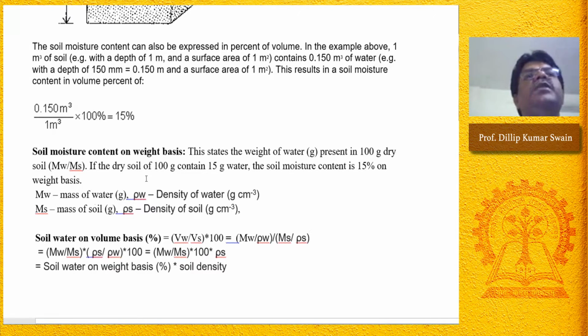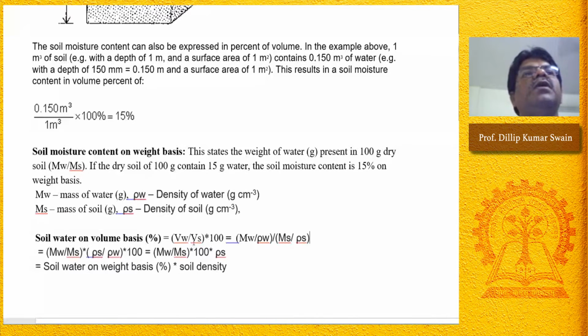And if you know the soil moisture content on a weight basis, that can be converted to soil moisture content on a volume basis. The soil moisture content on a volume basis means volume of water by volume of soil into 100. That gives the soil moisture on a volume basis. As we explained here, moisture on a volume basis is volume of water by volume of soil.